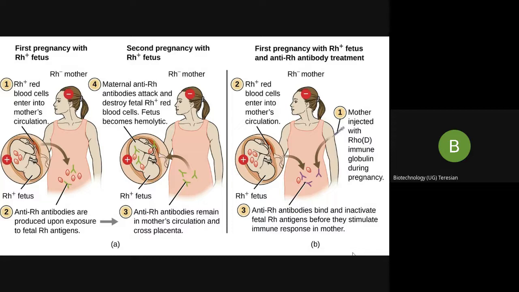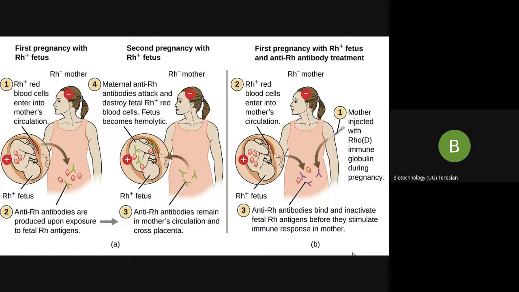Therefore, if by any chance these fetal RBCs enter the mother's circulation, the anti-Rh antibodies which the mother has received through this drug Rogam can prevent the fetal hemolytic disease. And also, after the delivery of the child, within 48 to 72 hours after the birth, the mother is given this anti-Rh antibody.